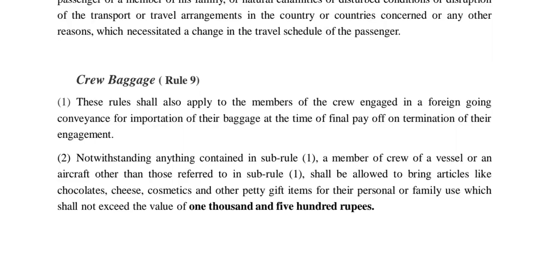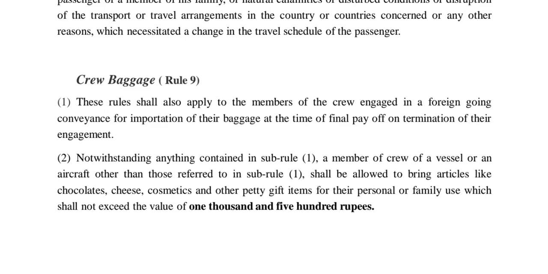What it says: a member of the crew of a vessel, like a ship, or an aircraft, other than those referred to in sub-rules, shall be allowed to bring articles like chocolates, cheese, cosmetics, and other petty gift items for their personal or family use, which shall not exceed the value of 1,500 rupees.